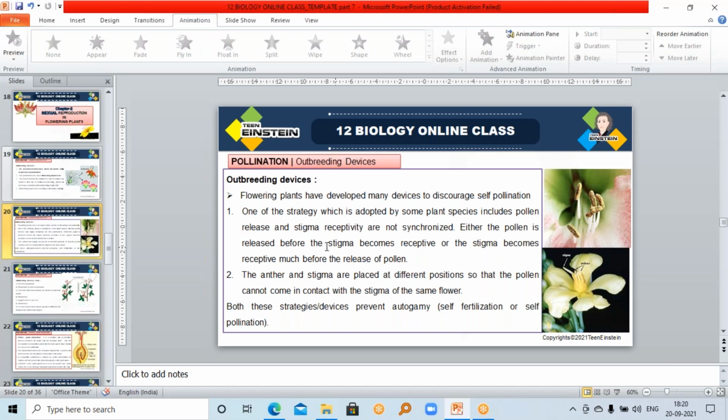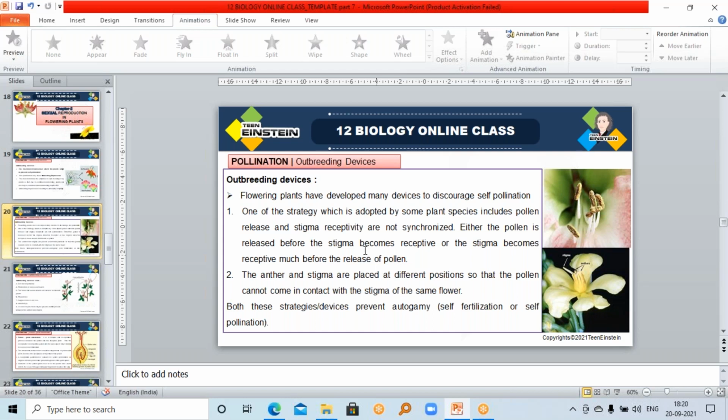Okay. So in the first method, one of the strategies adopted by some plant species is that pollen release and stigma receptivity are not synchronized. Either the pollen is released before the stigma becomes receptive, or the stigma becomes receptive much before the release of pollen. So in the first case, there is no synchrony between pollen release and stigma receptivity.